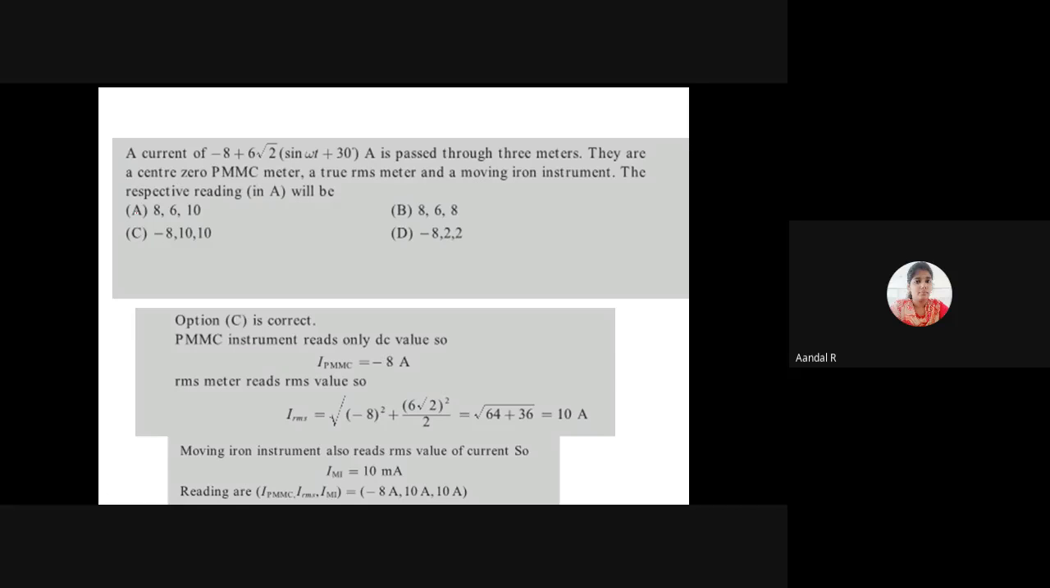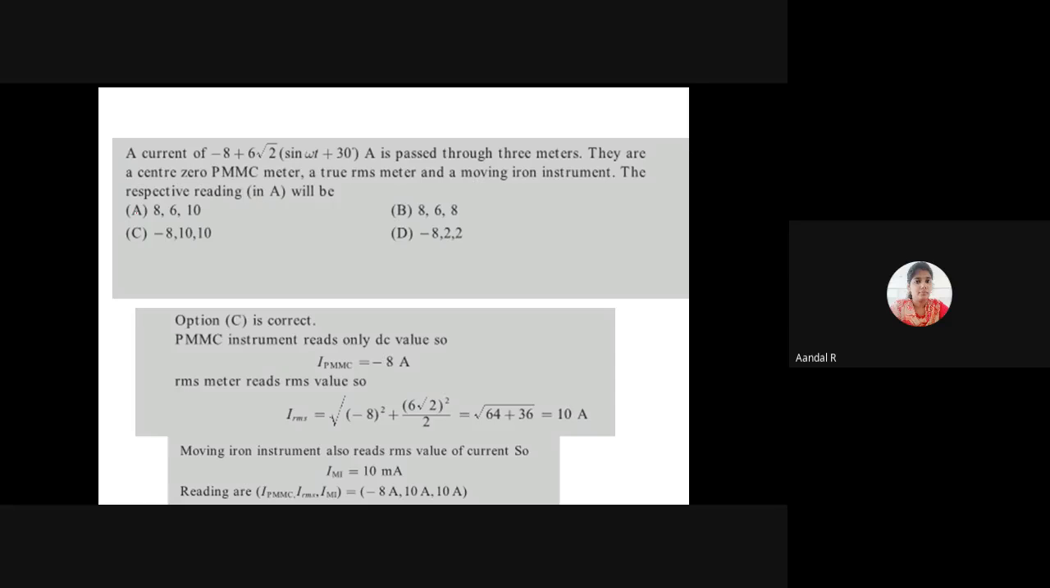The respective reading in ampere will be? The 3 meters measure the same current, but what will be the answers? Here are 3 different meters: a PMMC meter, a true RMS meter and a moving iron instrument. These 3 meters measure the same current of minus 8 plus 6 root 2 sine omega t plus 30 degree. What will be the answer?